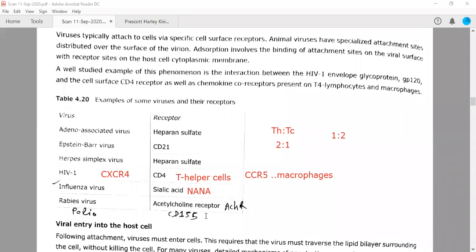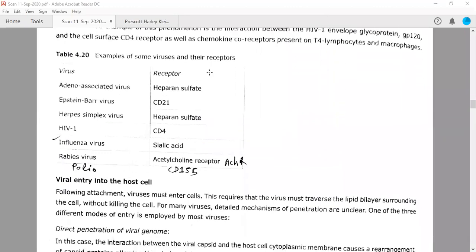And for poliovirus, the receptor is CD155. It is not given in this, but if you look in Prescott, you will definitely find this one. I hope this is clear, and then we can move on.